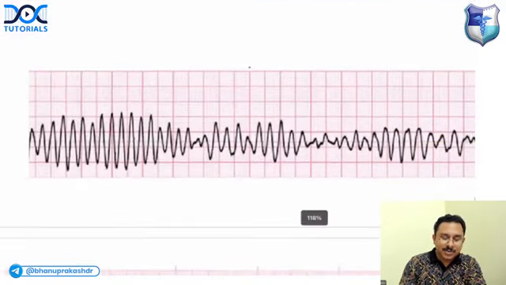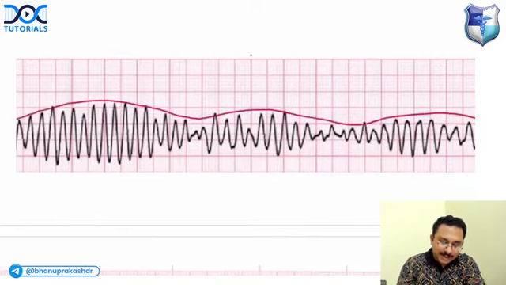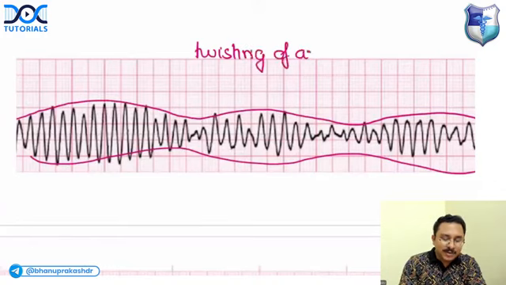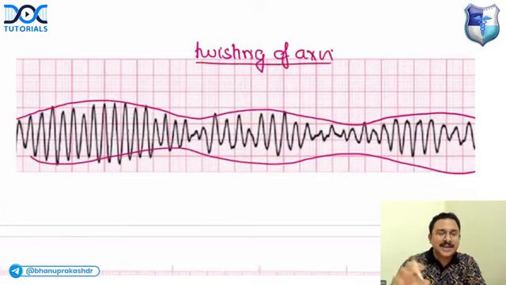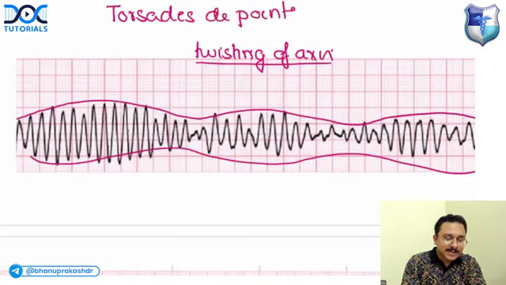Now this one. This one is also a type of polymorphic VT, but what is the difference? If you look at the ECG, you can see an oscillating pattern, a twisting of the axis. It is a type of polymorphic VT where you have an oscillatory change in the amplitude of QRS complexes. Very good, it is torsades de pointes. Correct.